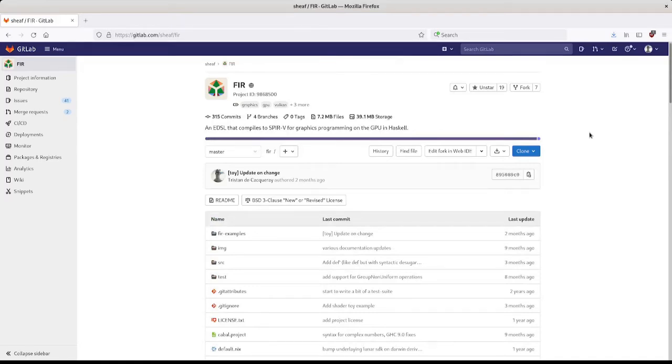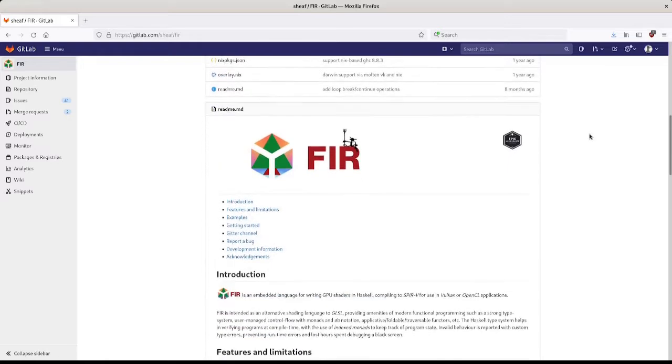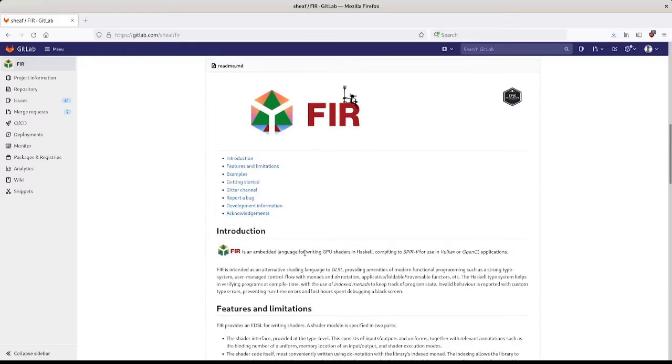This video is a quick introduction for the FEAR project. It is defined as an embedded language for writing GPU shaders in Haskell, compiling to SPIR-V for use in Vulkan.